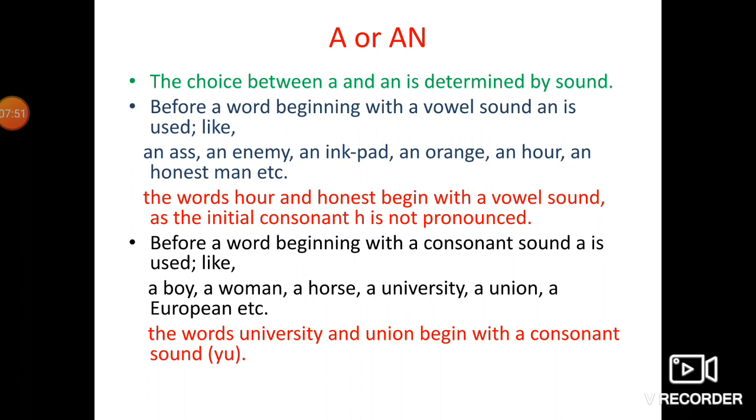You can see a boy, a woman, a horse, a university, a union, a European, etc. Now here in these words, university, union and European, though these words are starting with a vowel, the rule is the same. Though it is starting with a vowel, it is giving us the sound of a consonant. The words university and union begin with the consonant sound y, u.